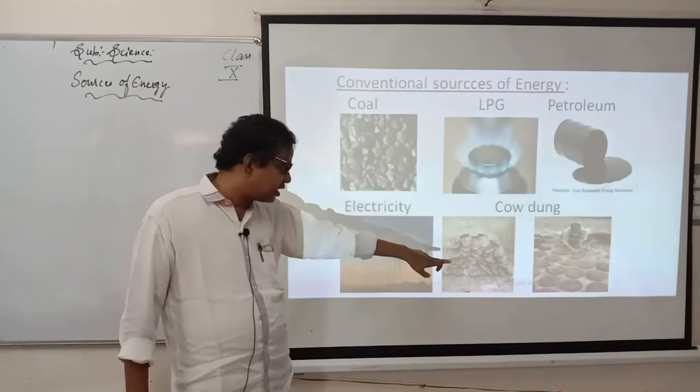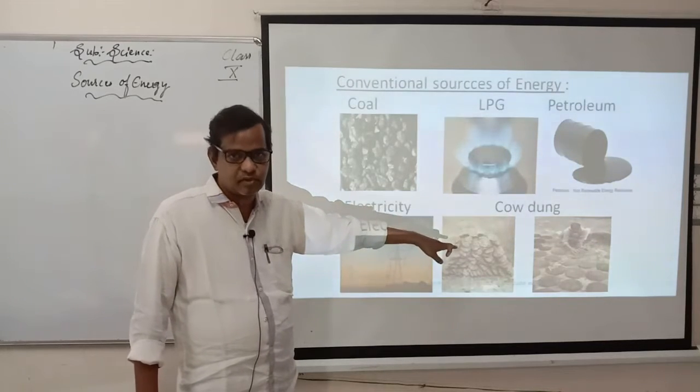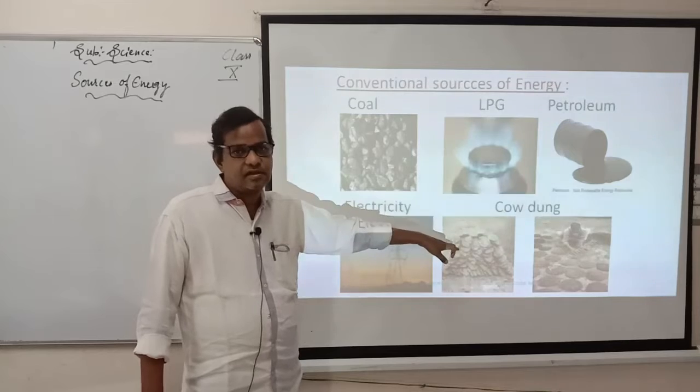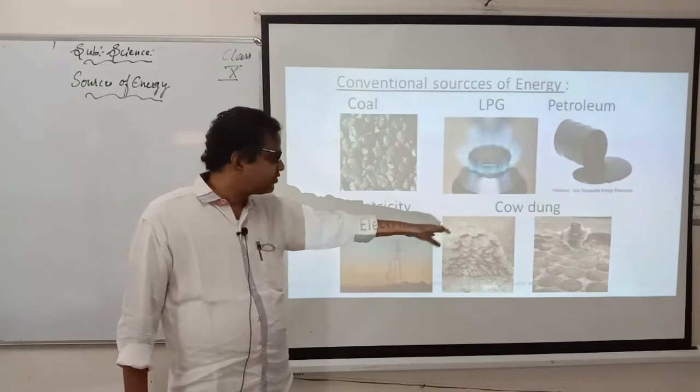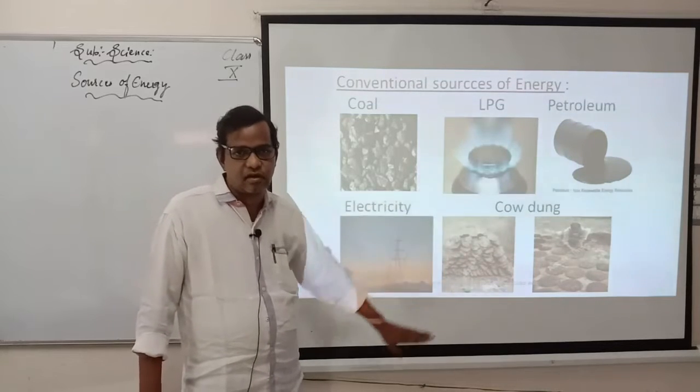And we have cow dung also. Cow dung is a natural product which you get from animals. So we are getting it from the cow, so it is called cow dung.